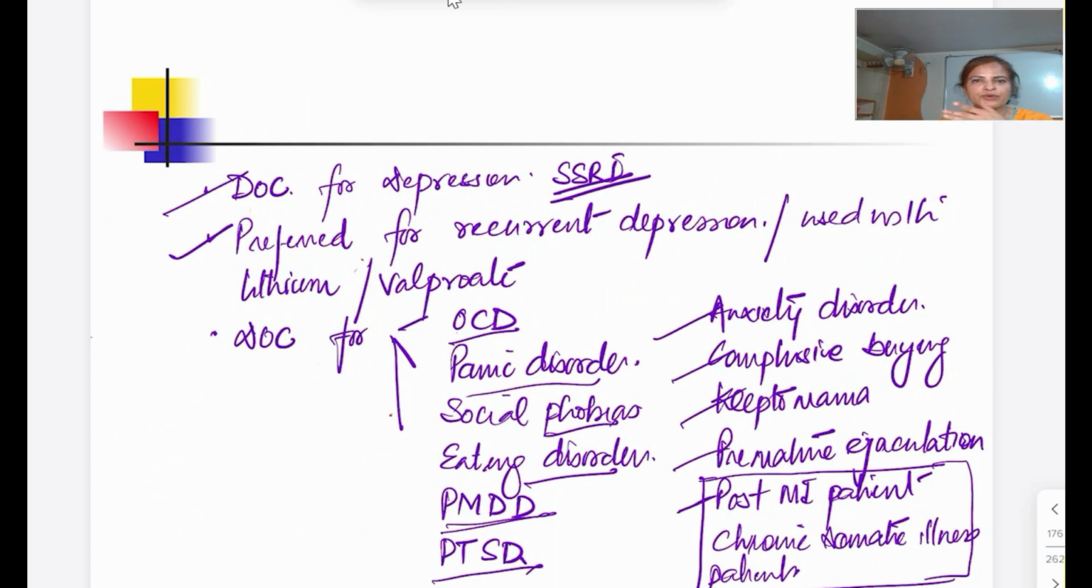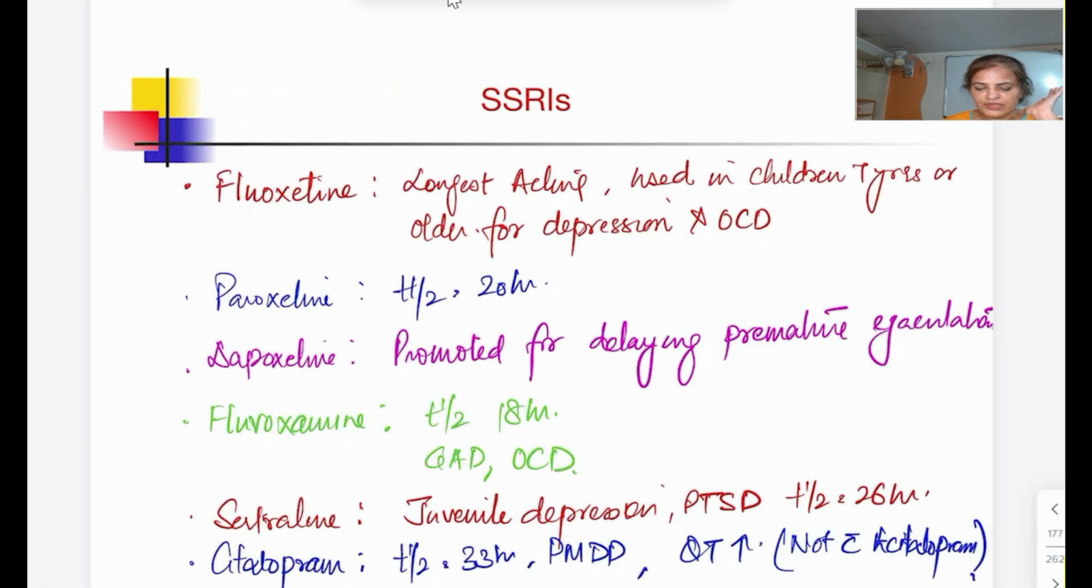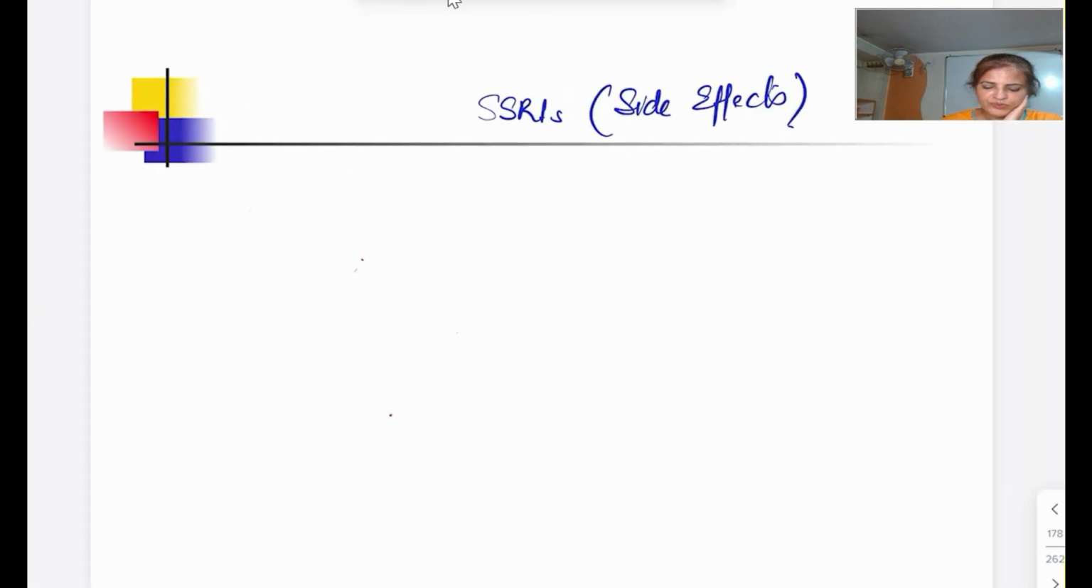So adverse effects, क्योंकि इसमें आपका anticholinergic side effect नहीं है, sedation नहीं है, hypotension नहीं है, seizure precipitating वाला side effect नहीं है. So most of the side effects are related with the 5-HT3. So I'll take this one later on. So most of the side effects are related with the blockade of 5-HT receptors because they are going to block that. So what they have, number 1, nausea, that is seen with this.